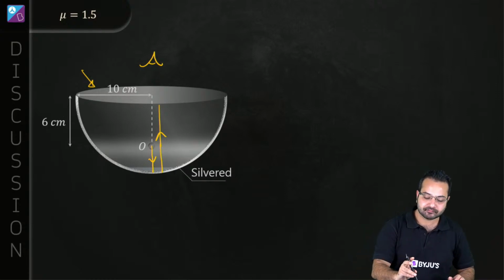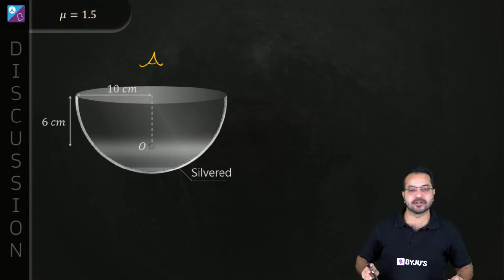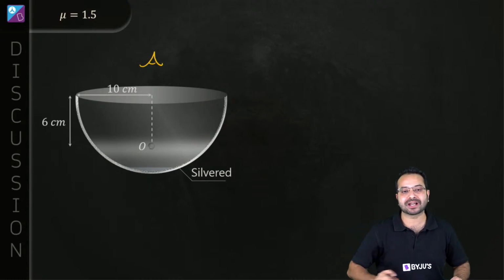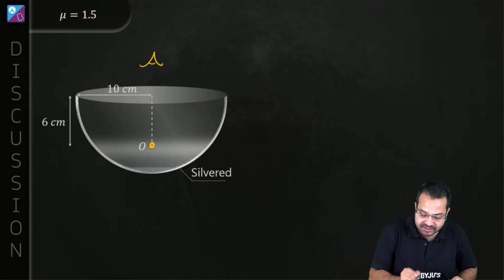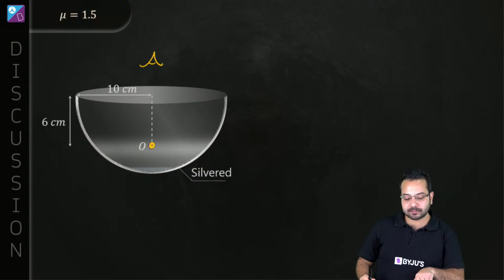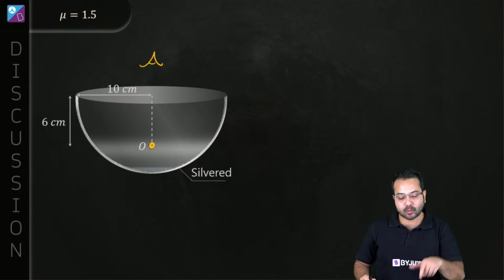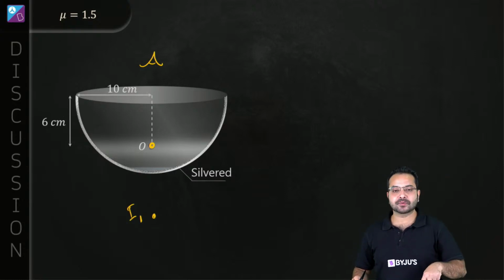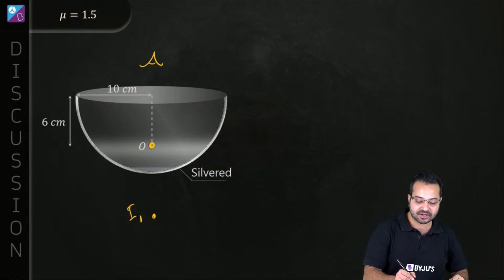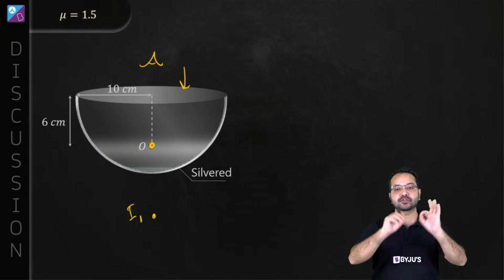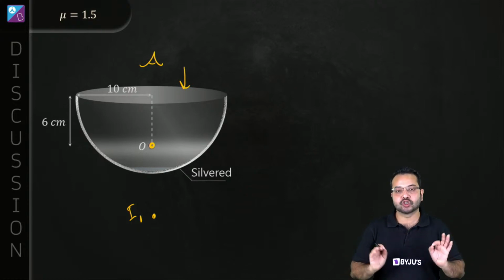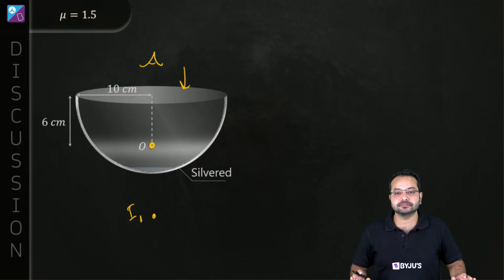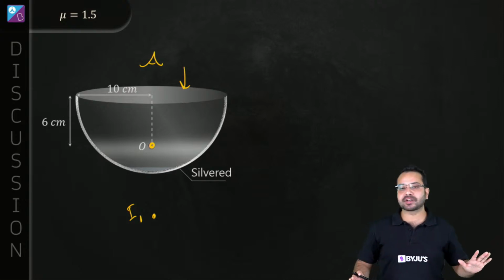So my mode of operation is clear. Now I have a clear picture. What am I going to do? Okay, so the object is here. First, I'll use the mirror formula to find out where the image is. Let's say the image is formed over here. I don't know right now. And then I'm going to use this image as my object for the refraction at the flat surface. So this becomes my job right now. Clear?